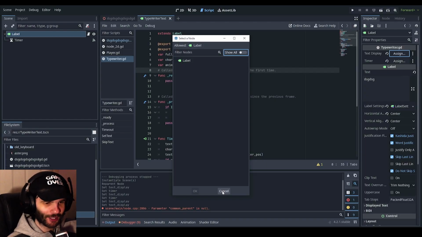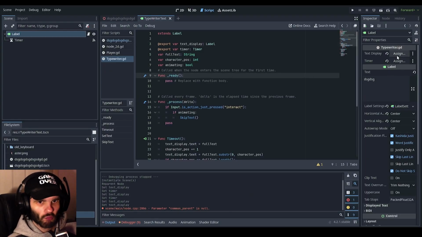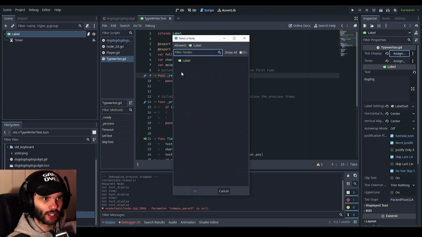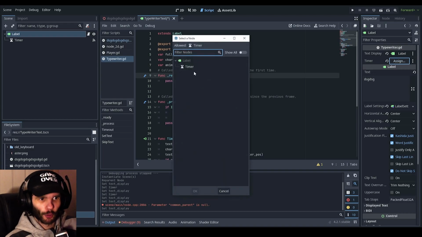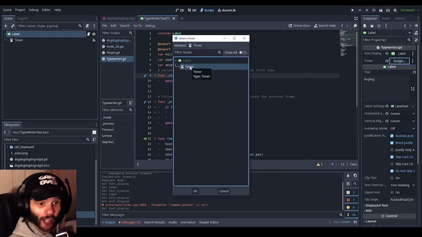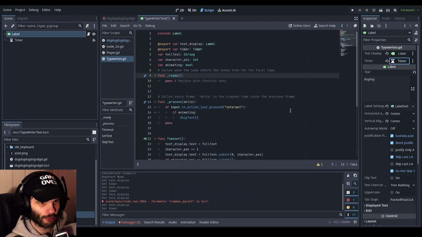Because we are looking for the label, it's only going to show up as label because there's only a label there. The object type is label, nothing else. So put that in there. And then with the timer, assign that. Of course, there's only one timer. If there were multiple timers, then it would show us multiple timers. So there we go. Save that now.